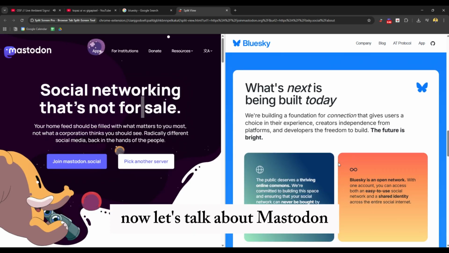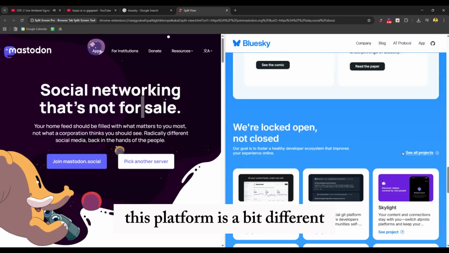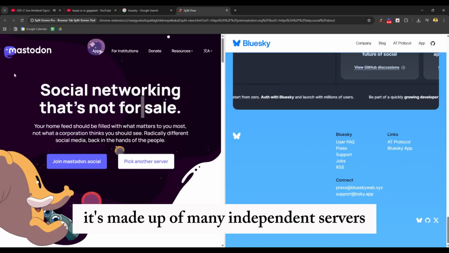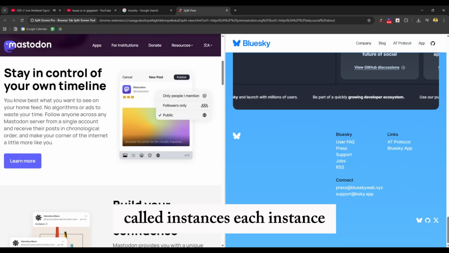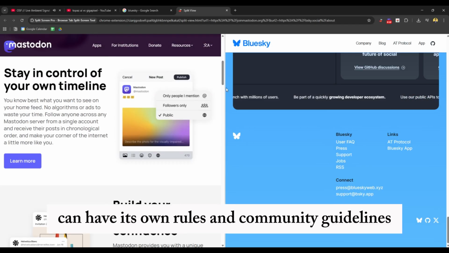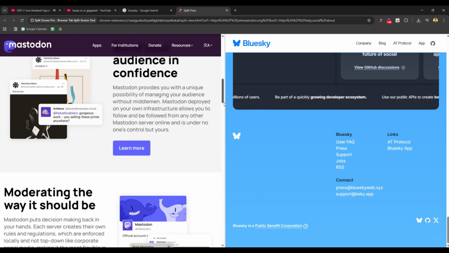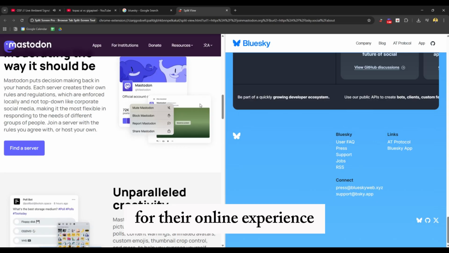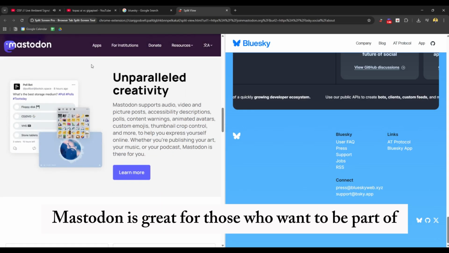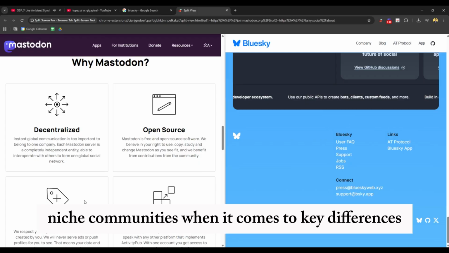Now, let's talk about Mastodon. This platform is a bit different. It's made up of many independent servers called instances. Each instance can have its own rules and community guidelines. This gives users a wide range of choices for their online experience. Mastodon is great for those who want to be part of niche communities.